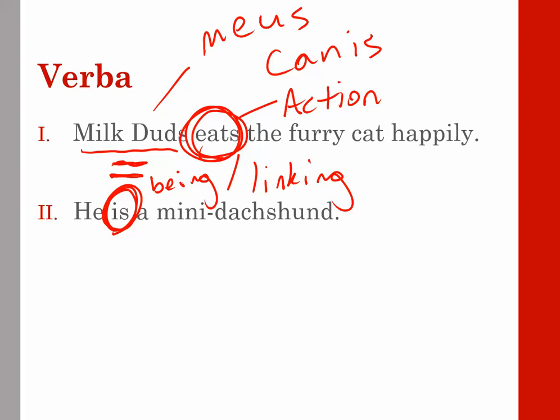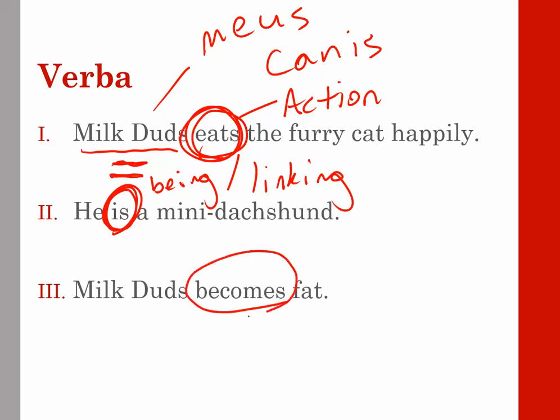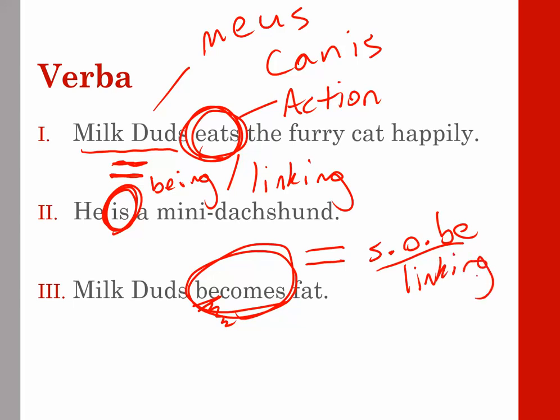Because he be a mini dachshund. Milk Duds becomes fat. Well, he did just eat a cat, so this isn't really surprising. So what's the verb? Well, it's becomes. Notice how it's becomes. So that's showing a state of being. It's linking Milk Duds to fat. It's equaling that out. I'm going to call this so-bees. Okay? State of being verbs. Or we can call them linking verbs. I'm okay with either.